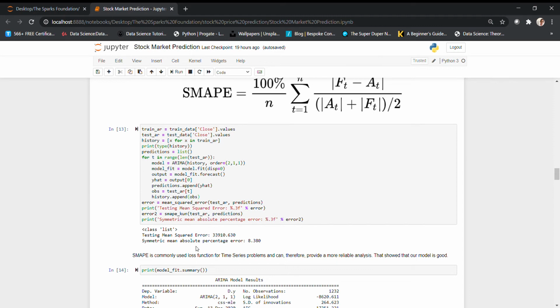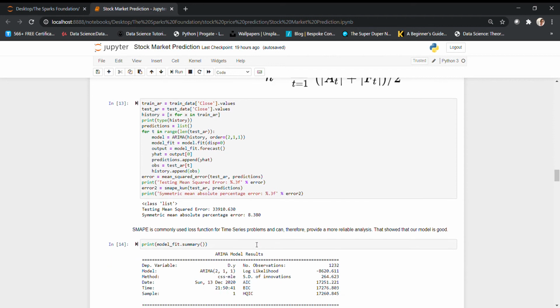Here, the symmetric mean absolute percentage error gives a very reliable analysis because it's a very common form of loss function in time series problems. And this shows our model is pretty good because 8% is very low. So we can conclude our model is pretty good.